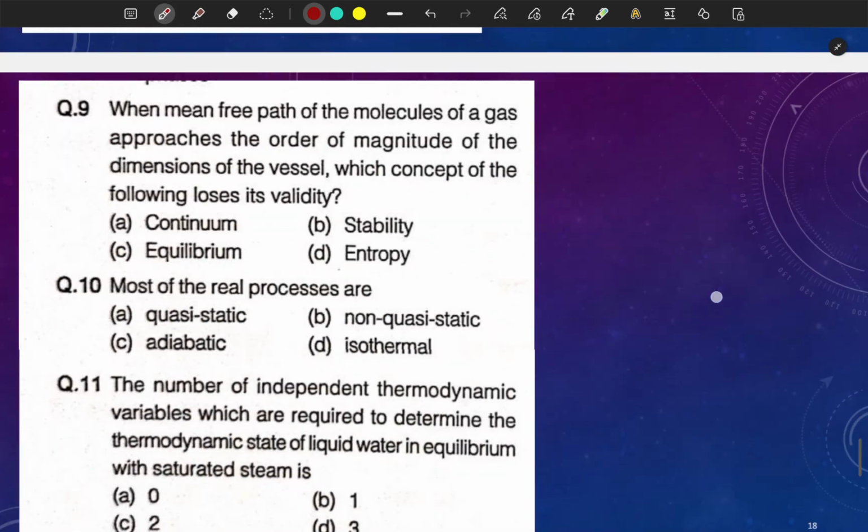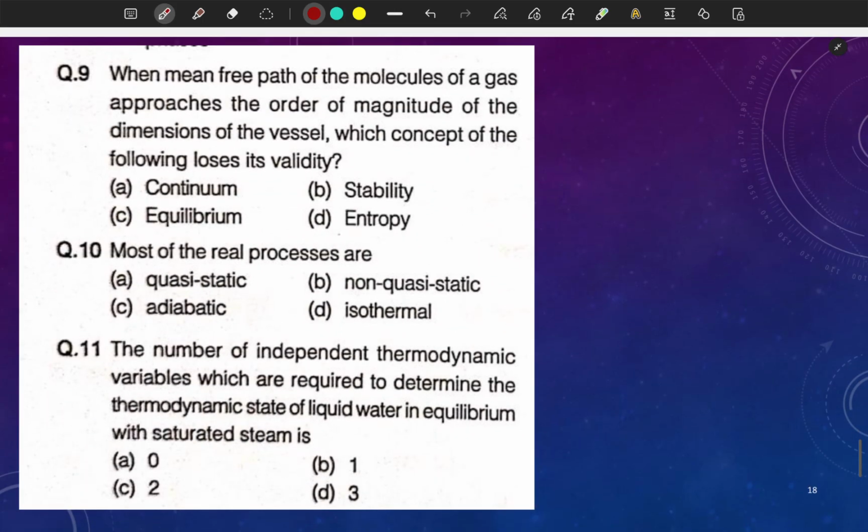So 8th is B. Then 9th, when the mean free path of molecules of a gas approaches the order of magnitude of the dimension of the vessel, which concept of the following loses its validity? It is already explained. The continuum concept will not exist there. Most of the real processes are quasi-static or non-quasi-static.